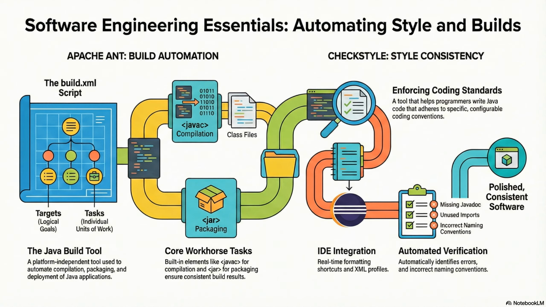So let's start with the chaos of the code itself. Okay. Before we even try to compile anything, we have to talk about what the code actually looks like. The source material leads heavily with this tool called Checkstyle. Ah, yes, the style police. And honestly, this is the part where a lot of developers roll their eyes. Oh, absolutely. You think, why does the compiler care if I put my curly brace on a new line or the same line? Who cares if I use tabs or spaces?